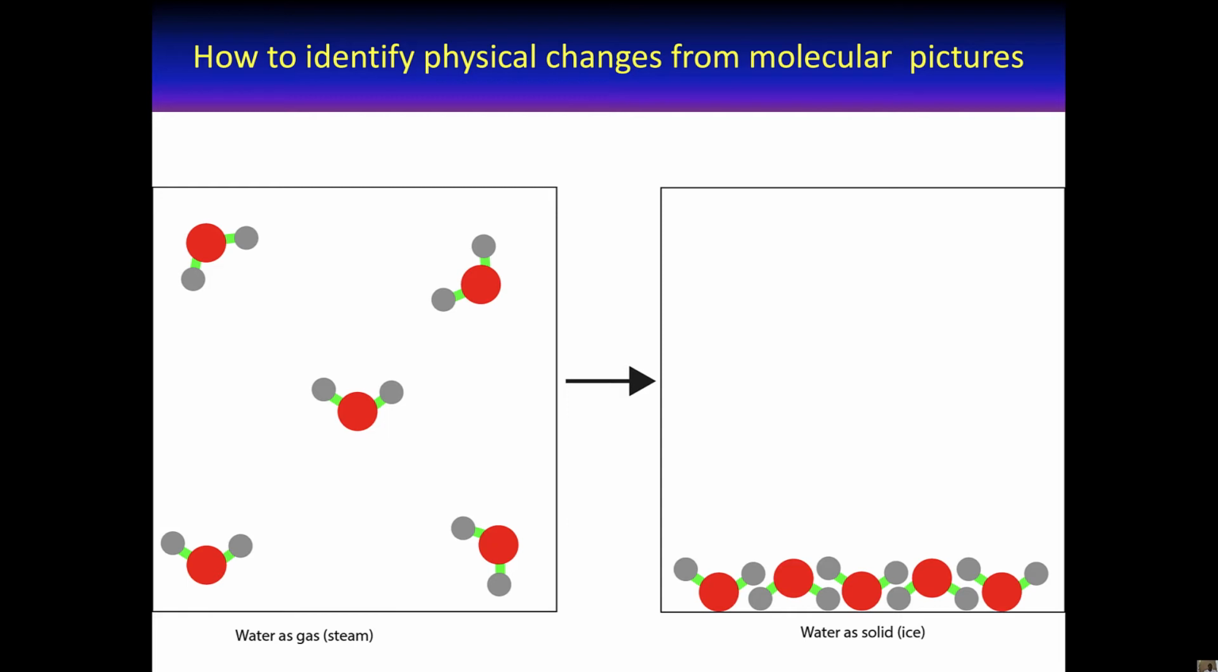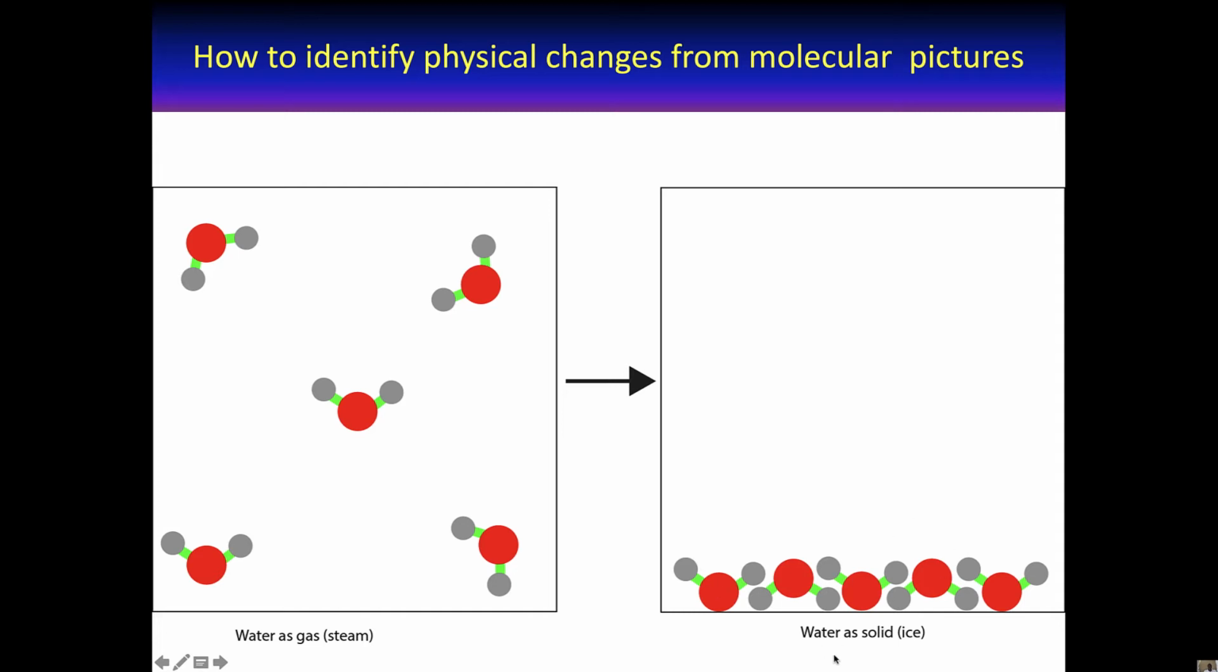So how do we identify physical changes from molecular pictures? Usually to identify physical changes from molecular pictures, you just have to compare the before picture and the after picture. So here the label says water as gas. How do we know this picture depicts water in the gaseous state? We know because these molecules are water molecules and they are spread apart with lots of empty spaces between them. So this clearly depicts the gaseous state.